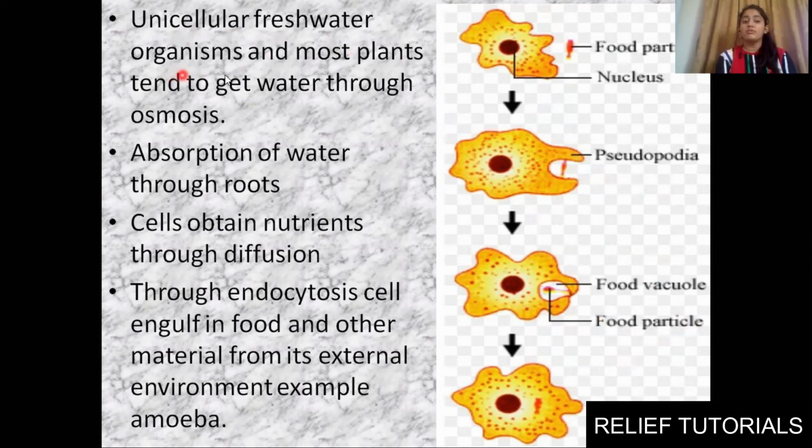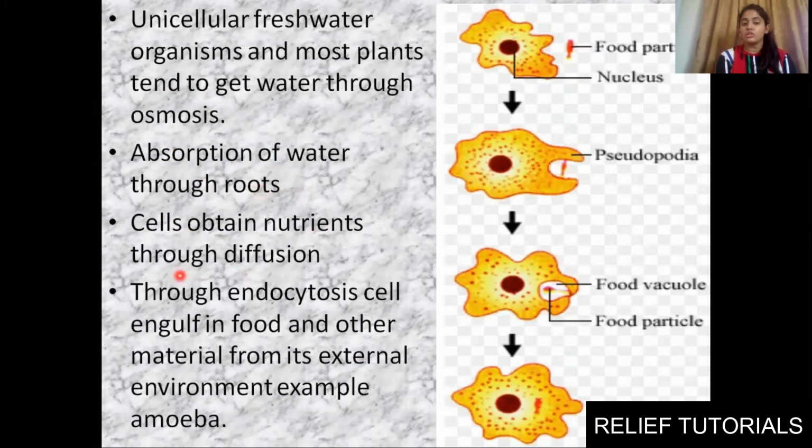Few unicellular freshwater organisms and most of the plants tend to get water with the help of osmosis. With the help of osmosis, those unicellular or freshwater organisms will gain nutrients, or plants will also do osmosis and will gain the water. Absorption of water through roots, we discussed already.